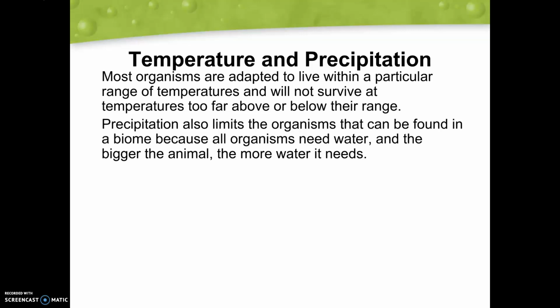Precipitation is also going to limit the organisms that can be found. We know that all organisms need water, and the bigger the animal, the more water it needs. If we're comparing an elephant to a mouse, an elephant is going to need a significant amount more water than a mouse.